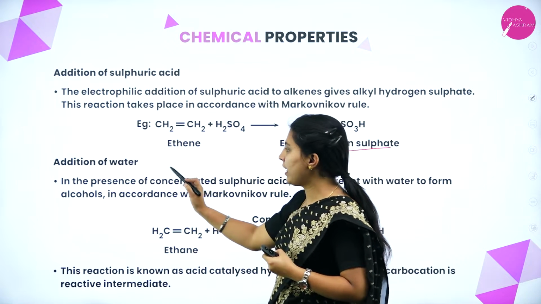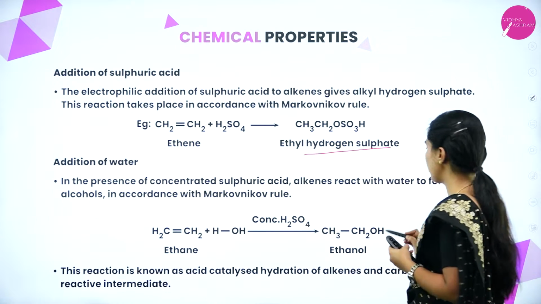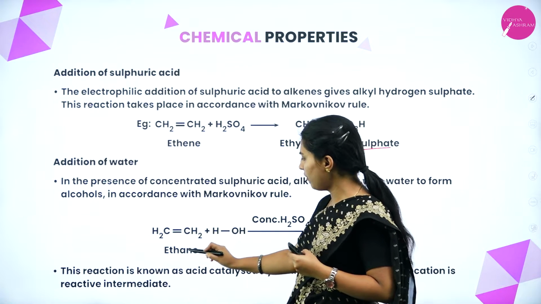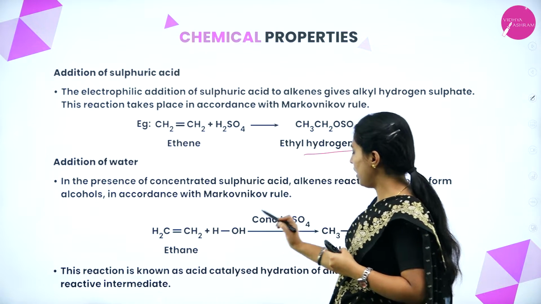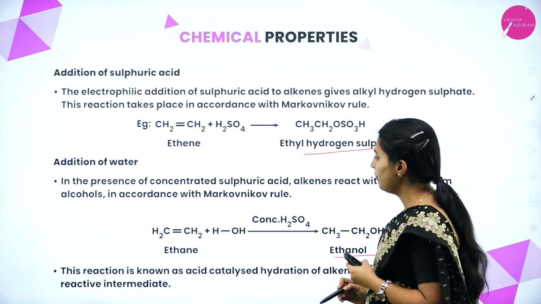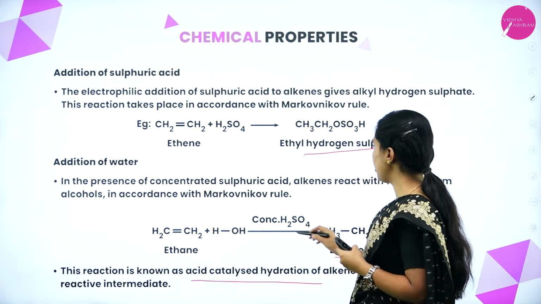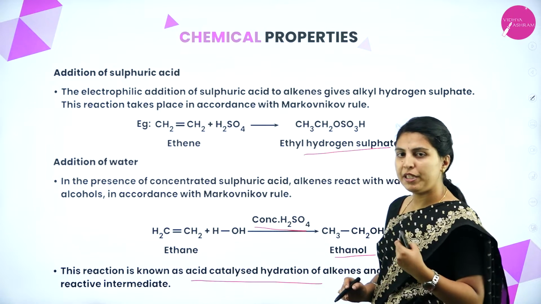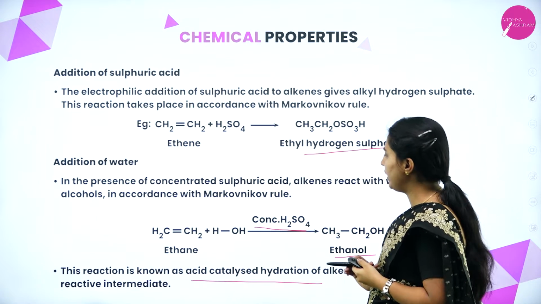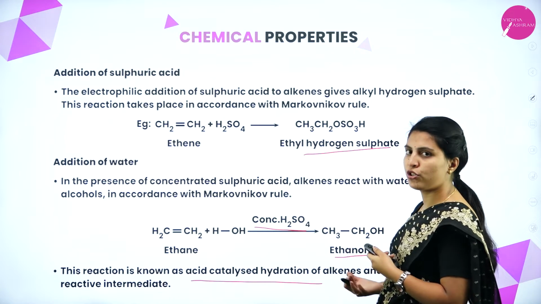Okay. Next, hydration of water. In the presence of concentrated sulfuric acid, alkenes react with water to form alcohols in accordance with Markovnikov's rule. When ethene is treated with water in the presence of sulfuric acid, it will form ethanol, which is an alcohol. This reaction is known as acid catalyzed hydration of alkenes because here the acid is used as a catalyst. Carbocation is a reactive intermediate. Here in between, a carbocation will also form, but we have not shown it.